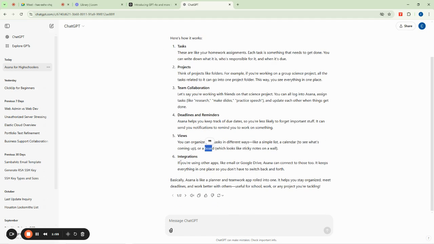Then we even have integrations. Integrations is something like when we did Zapier and Google Drive, that is an integration. So in here as well, when we start doing Asana, we can integrate other services that can help us achieve other things within Asana without going outside Asana. For instance, if you want to have a meeting call or a Zoom call with your teammates, you can integrate Zoom inside your Asana tool.